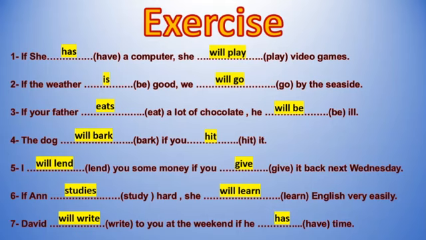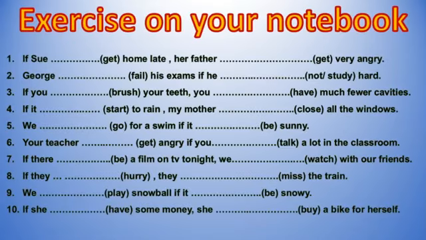Okay? Now, the last exercise. You have 10 sentences. Obviously, the idea is you have to complete it in first conditional, and that's all. Don't forget to check if you have to write at first the condition plus the consequence, or in reverse. You have to start with the consequence plus the condition. Okay?